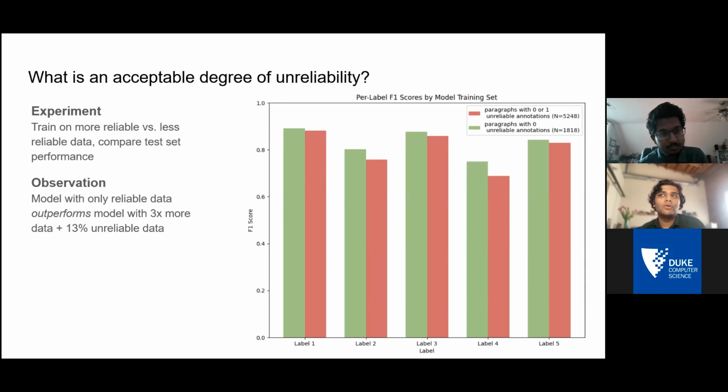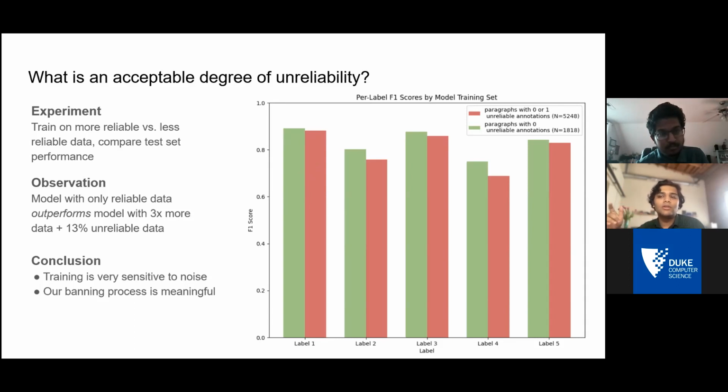So what we're basically seeing here is that adding 13% more noise to this data is completely negating the impact of having 3 times as much data, which means that our models are very sensitive to noise in the training data set.